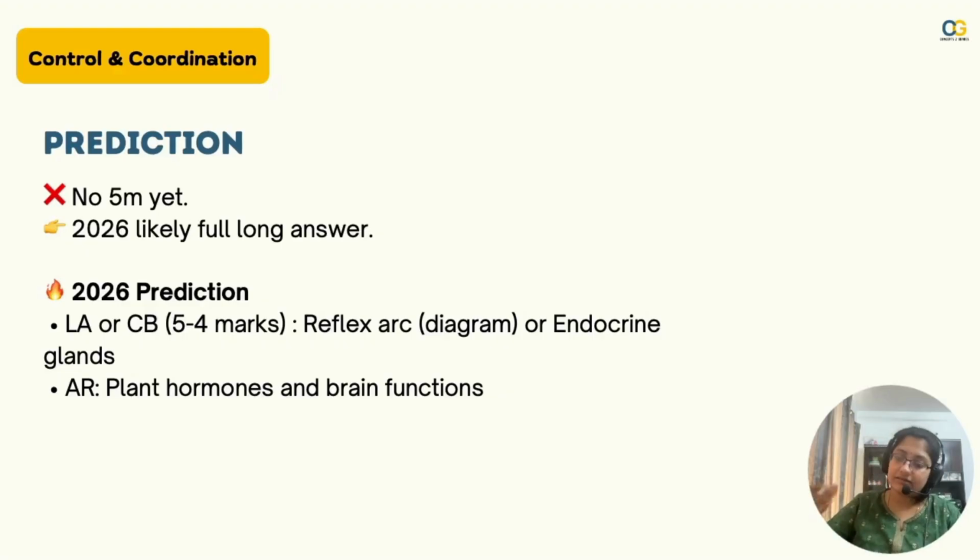They'll give a case, like someone touched a hot object and the hand is burning. One question could be to write the series of events. Then with the diagram, it comes for more marks. And then they can add an endocrine gland case study also, where different people have diseases because of hormone deficiencies and all of those things. On plant hormones, there could be fewer questions this time because it was tested more last time. So there could be an assertion reasoning on plant hormones, or an MCQ on brain functions, etc.